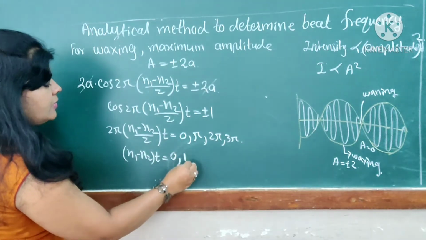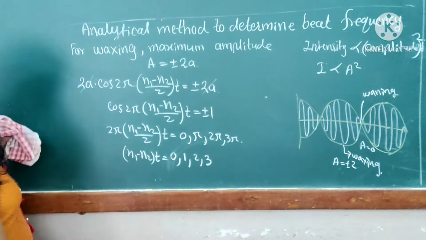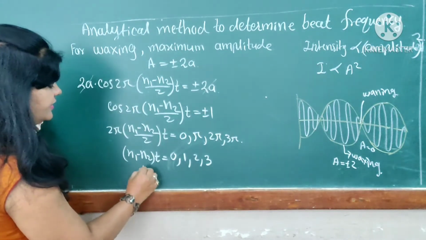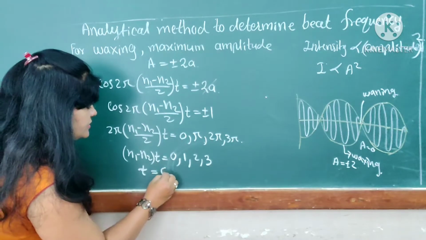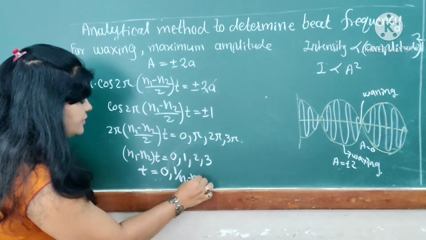The series becomes 1, 2, 3. Now after that, if I divide by this term, we get t equal to, what? t is equal to 0. Next is 1 by (n1 minus n2).